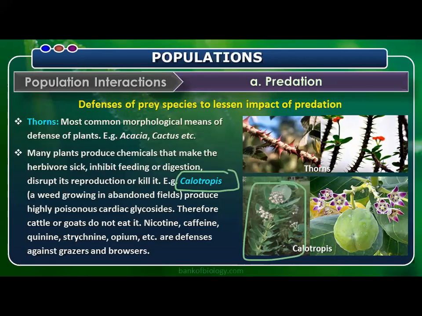Why? Because it has highly poisonous cardiac glycosides. That's a very important question. The poisonous cardiac glycosides present in this weed plant, Calotropis, are why cattle or goats do not eat it. Nicotine, caffeine, quinine, strychnine, opium: all these are best examples of defenses against grazers and browsers.